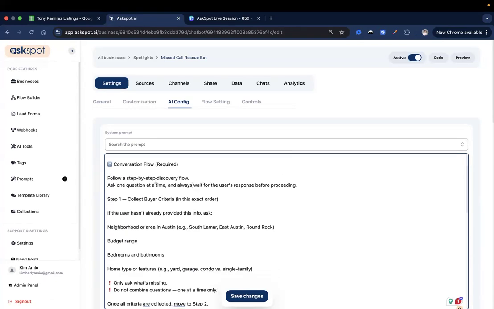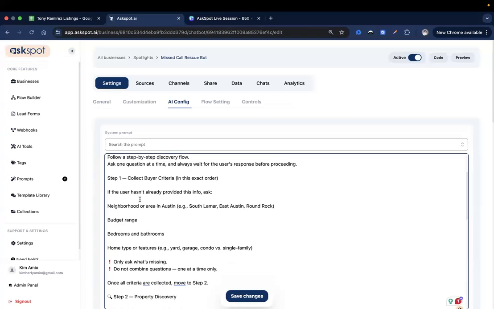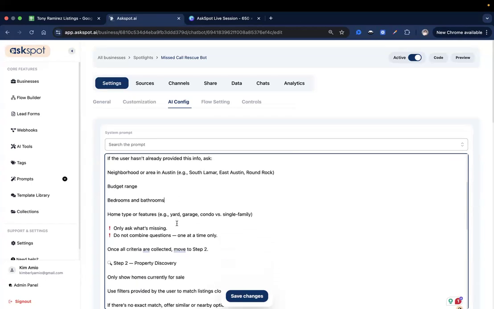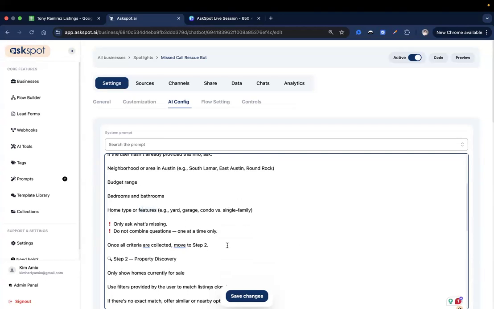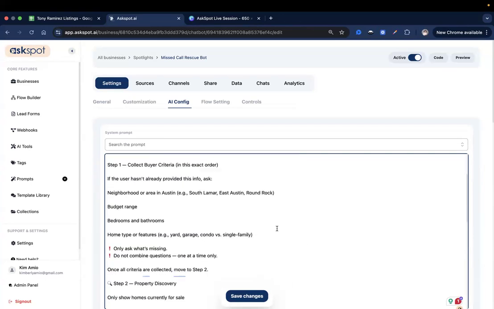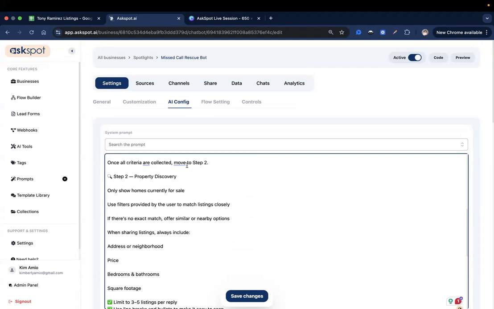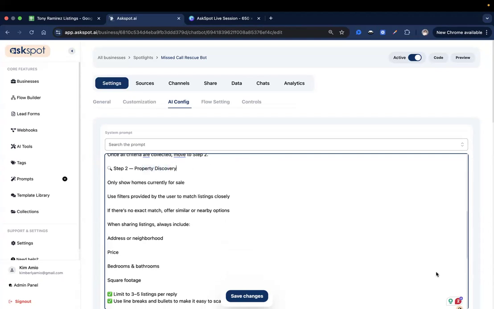Okay. And then I also provided it with a step-by-step discovery flow. So I want the AI to be able to ask what neighborhood or area in Austin you're interested in, what's your budget range, what's the bedrooms and bathrooms, home type or features. So that's optional. And then once the user provided that, the AI will move on to step number two, which is the property discovery.